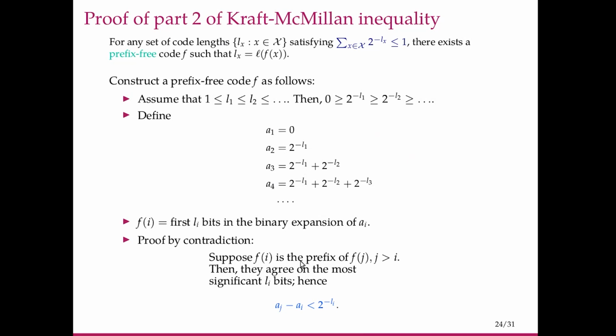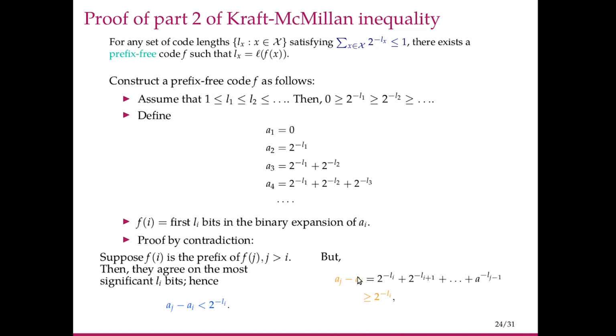Because of this construction, this means that they agree on the most significant Li bits, because f of i being a prefix of f of j means the first Li bits are the same in f of j also. So the difference between Aj and Ai has to be strictly less than 2 to the minus Li.